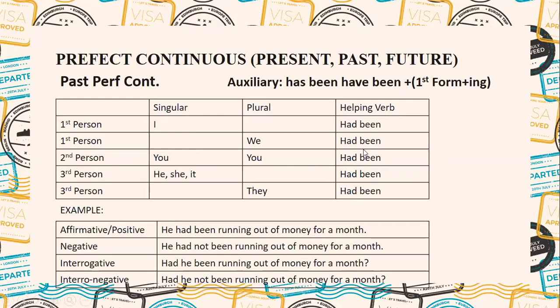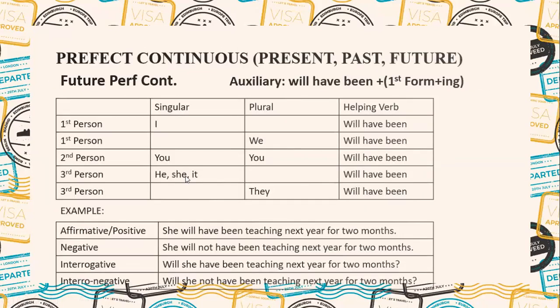Past perfect continuous tense: had been, the same auxiliary verb we will be using with all pronouns. He had been running out of money for a month. He had not been running out of money for a month. Had he been running out of money for a month? Question mark. Had he not been running out of money for a month? Question mark.